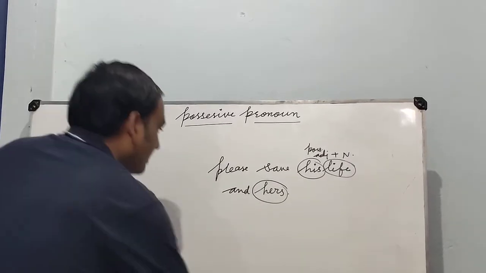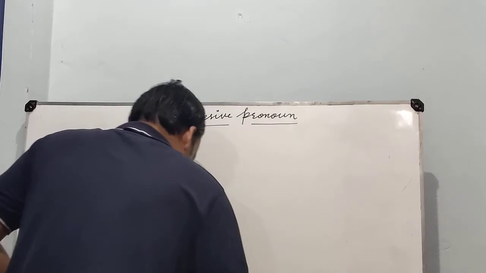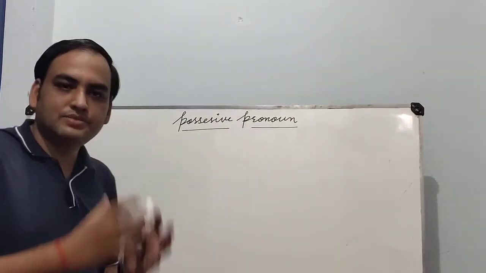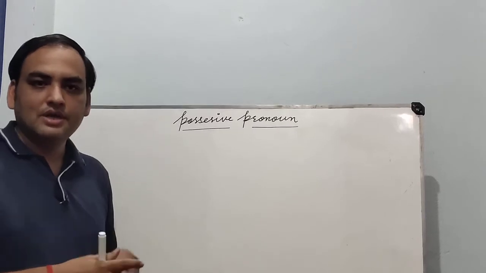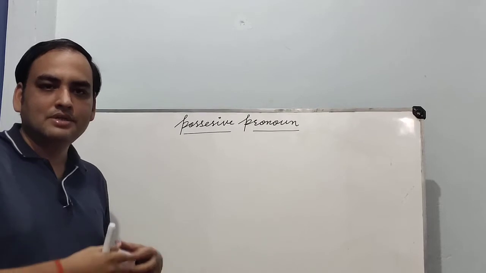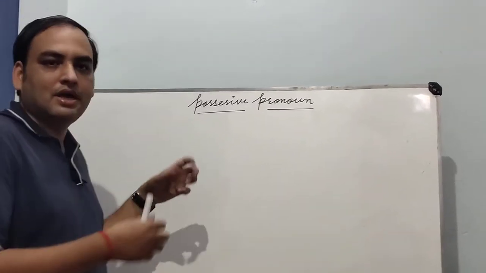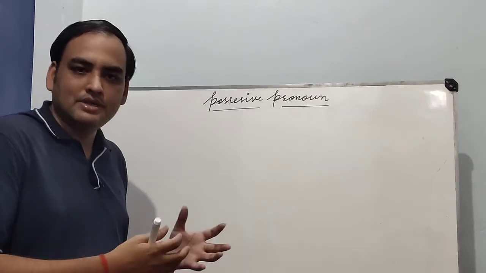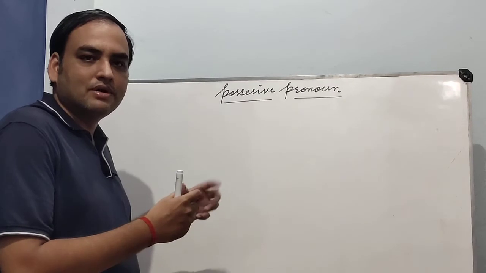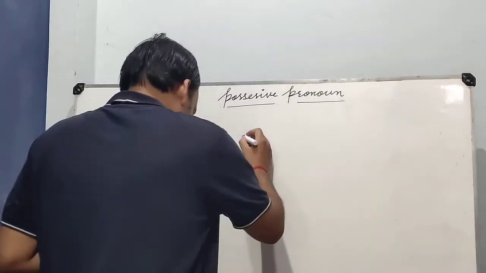Next, in this sentence, this is also used as an object of a preposition. We know about prepositions. Prepositions are words that connect other words in a sentence, like to, like from, like with. So we will learn here how we can use a possessive pronoun as an object of a preposition. Now I am writing one example here.